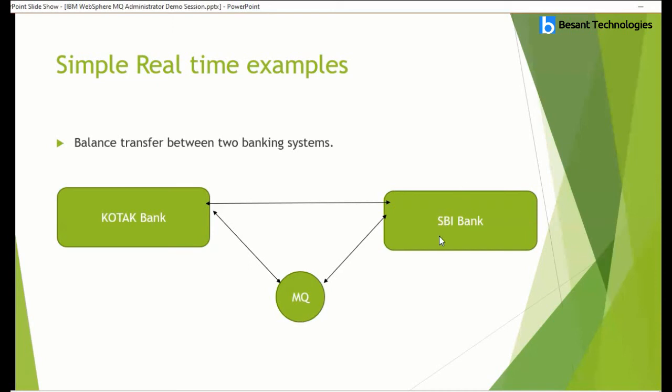Once the SBI Bank application runs its credit or debit application twice or thrice a day, at that time it consumes the messages from IBM MQ and processes them. The amount will be credited to the end user who actually needs that amount. Okay, so here they can't communicate directly. Here they are using IBM MQ for better communication.